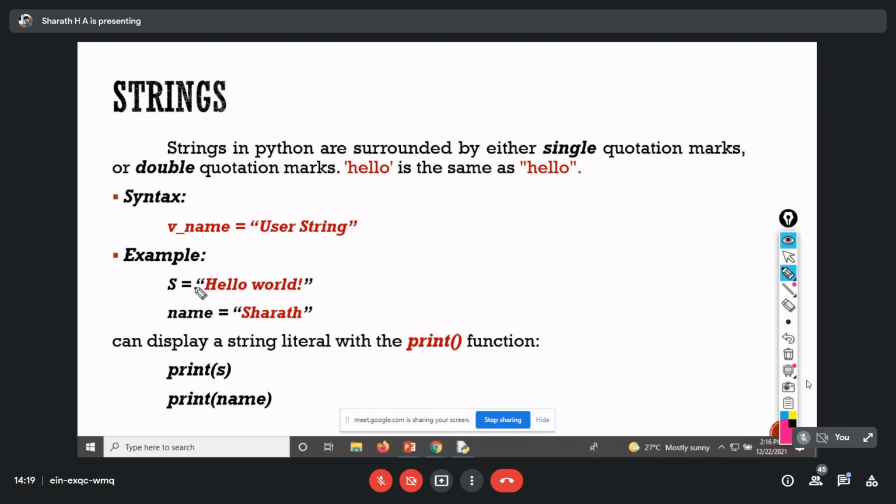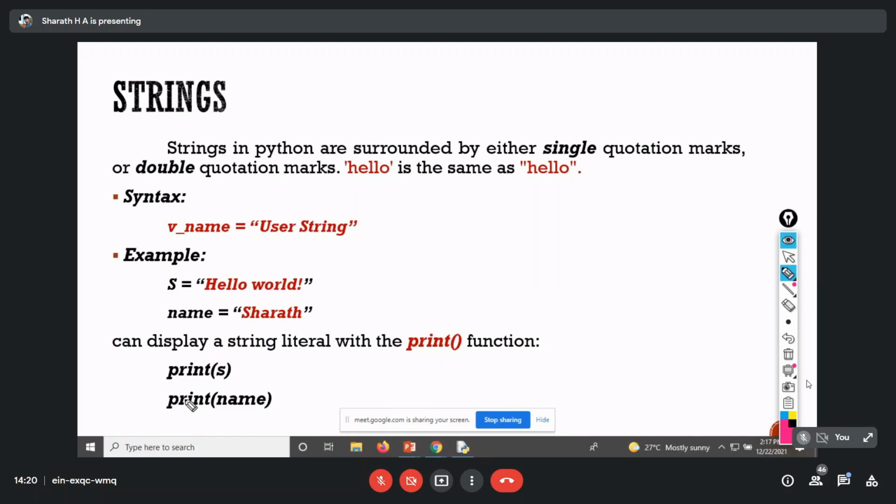So this is how we can make a variable a string in Python. In order to print a string, I think the print function was mentioned in a previous session. So we're going to use the print function in order to print the variable content. Here s is the variable, and I already made it a string variable by initializing this string into s.